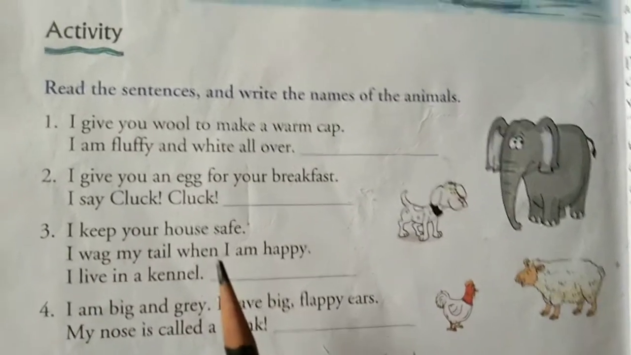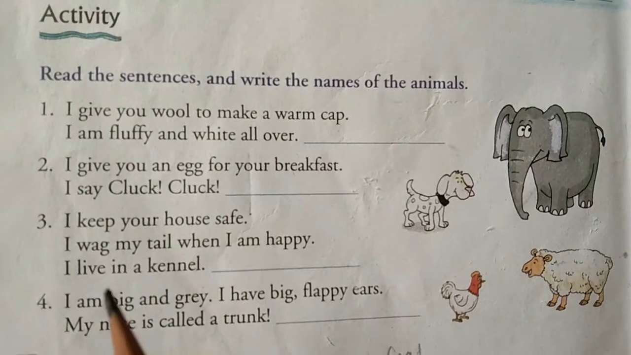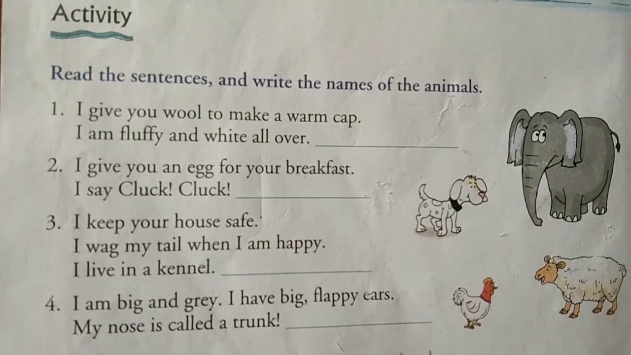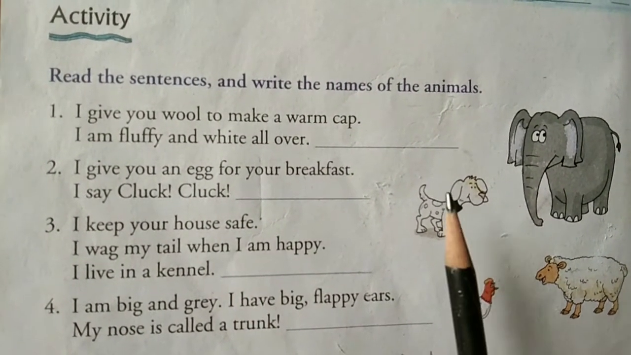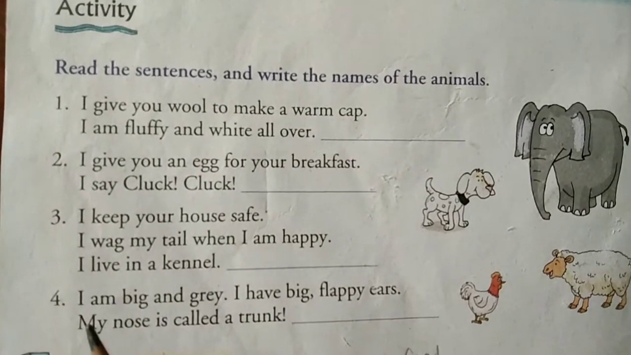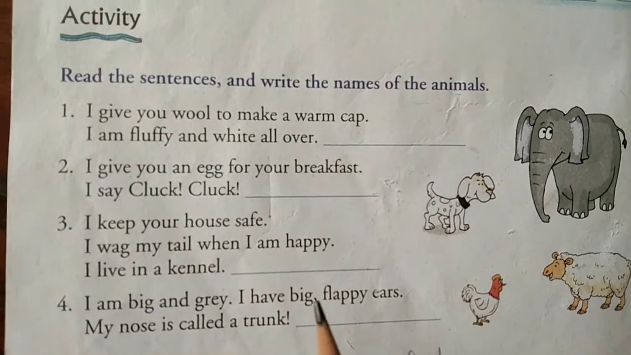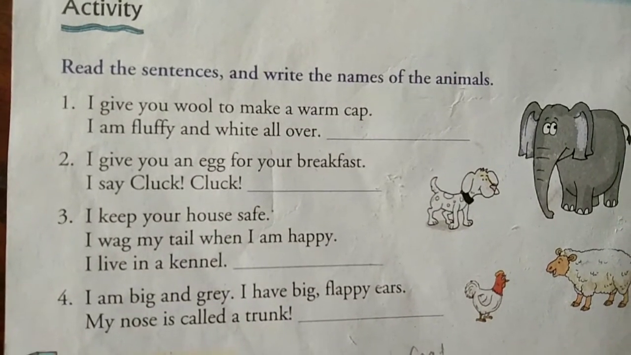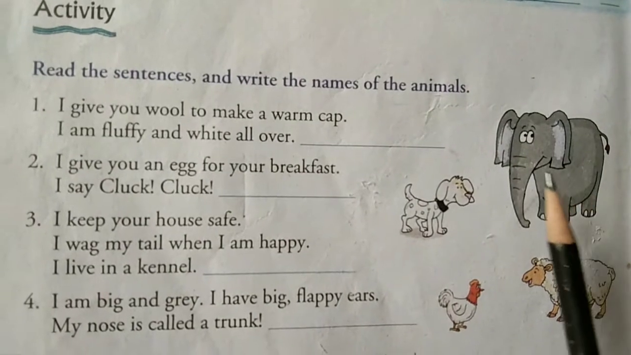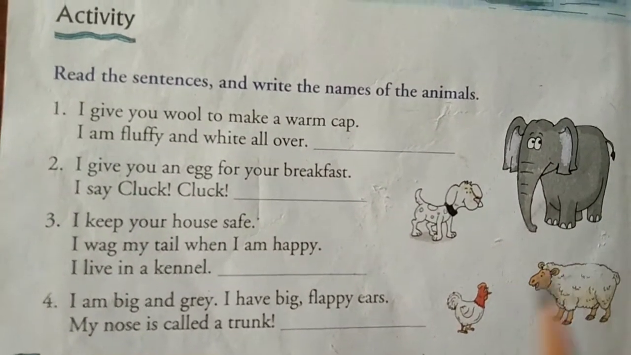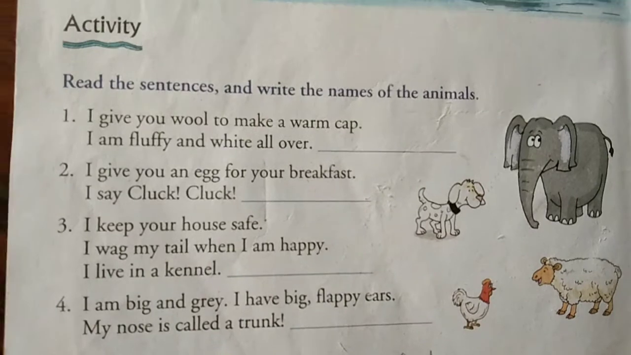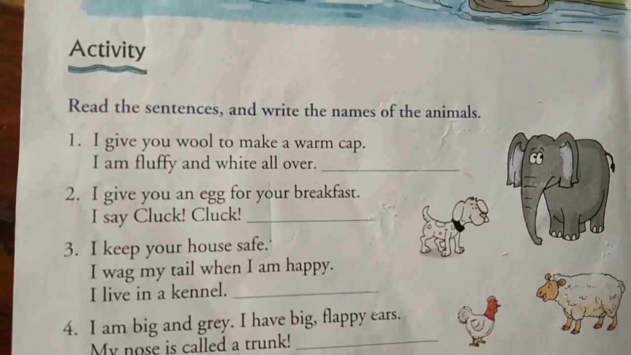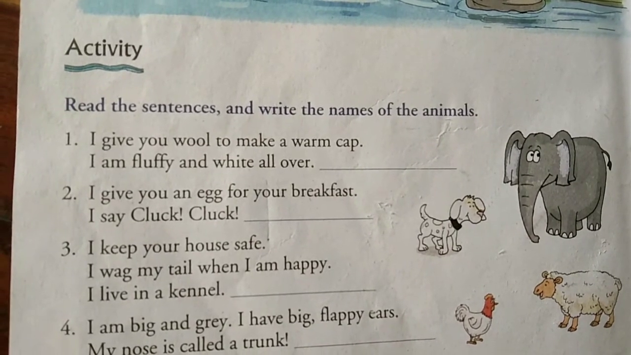Third one, I keep your house safe. I wag my tail when I am happy. I live in a kennel. Which animal is this? Dog. So write here dog. Then fourth one, I am big and grey. I have big flappy ears. My nose is called a trunk. Which animal is this? Big animal and nose is called trunk. Elephant. So write here elephant. Okay children, now our chapter number 11 is over. Read the chapter, do all the activities.